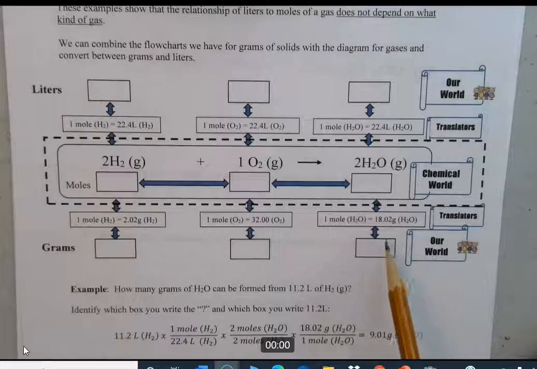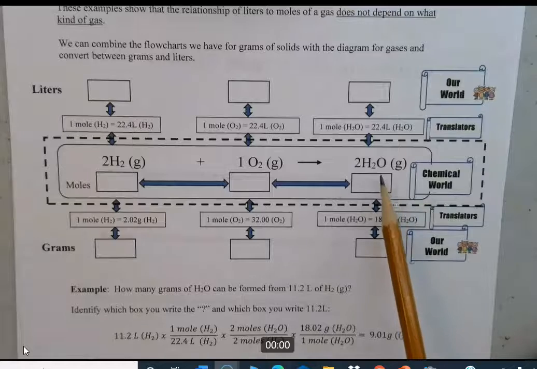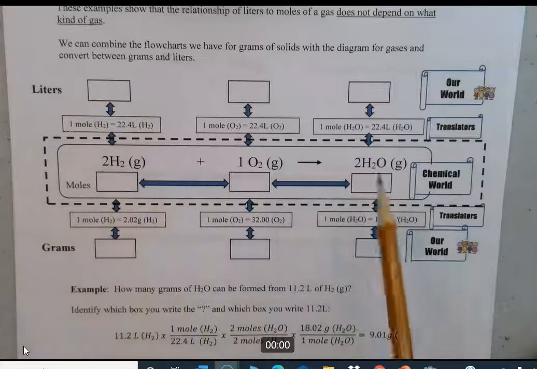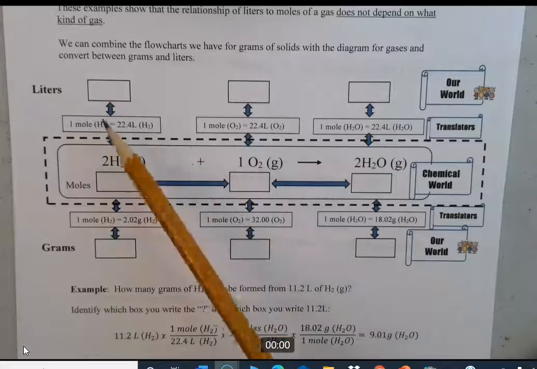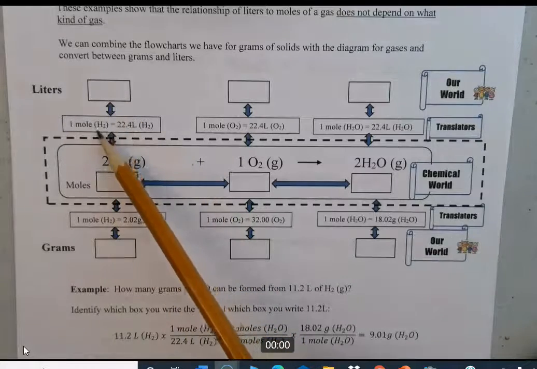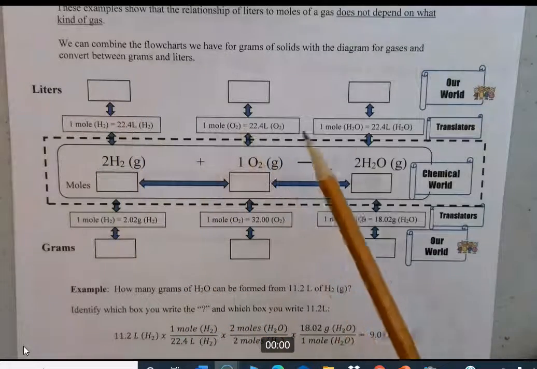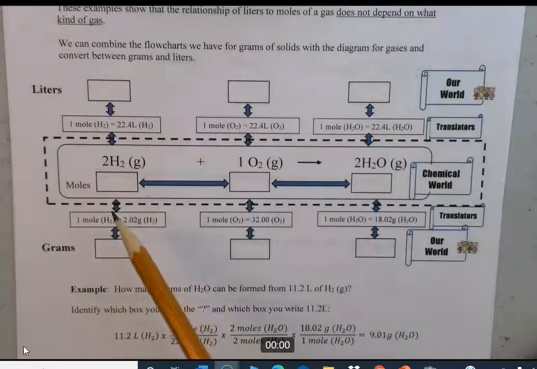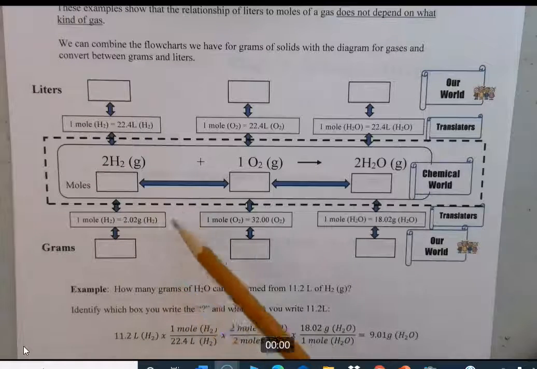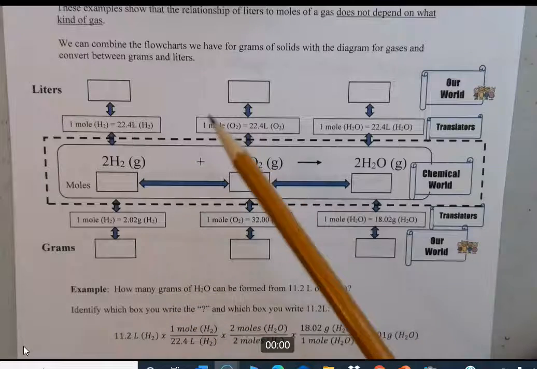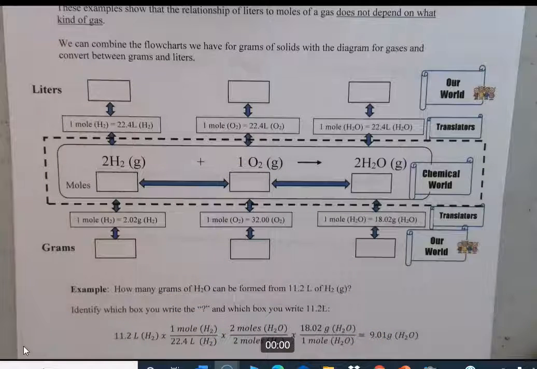You've seen that number a lot of times. That's to get from grams into moles. Inside this dashed line, that's chemical world, you have to be in moles. We can then go ahead and put the liters up on the top here, and it's that standard relationship we just mentioned, 1 mole for 22.4 liters. So now what we have is a situation where we can either start with grams or liters and end up with either grams or liters, just by the path that we follow.